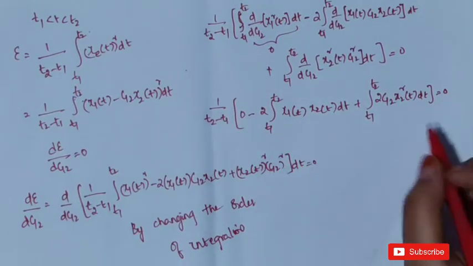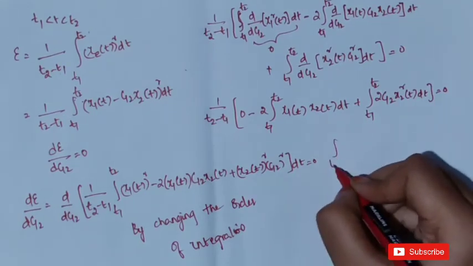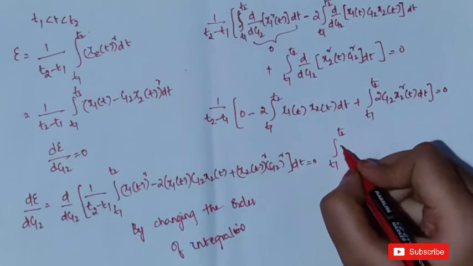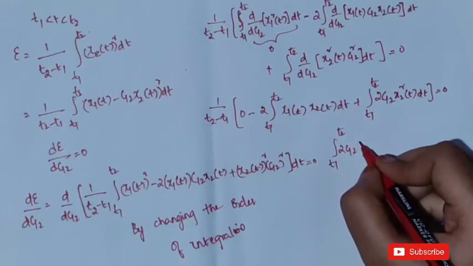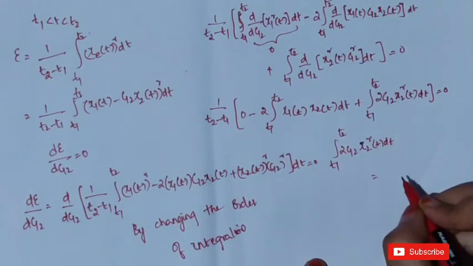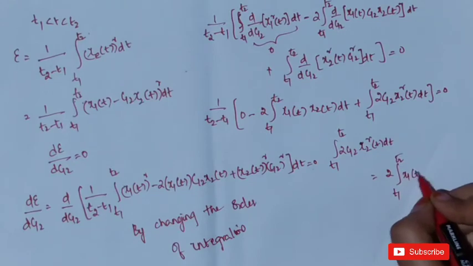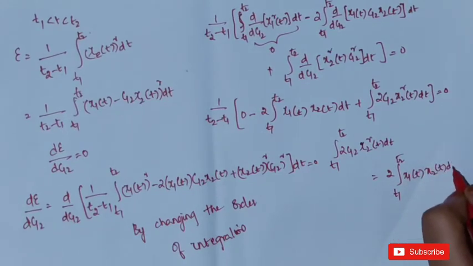If t2 minus t1 goes to the right-hand side, it will be equal to 0. So integral t1 to t2 2c12 into x2 square of t dt is equal to 2 integral t1 to t2 x1 of t into x2 of t dt.